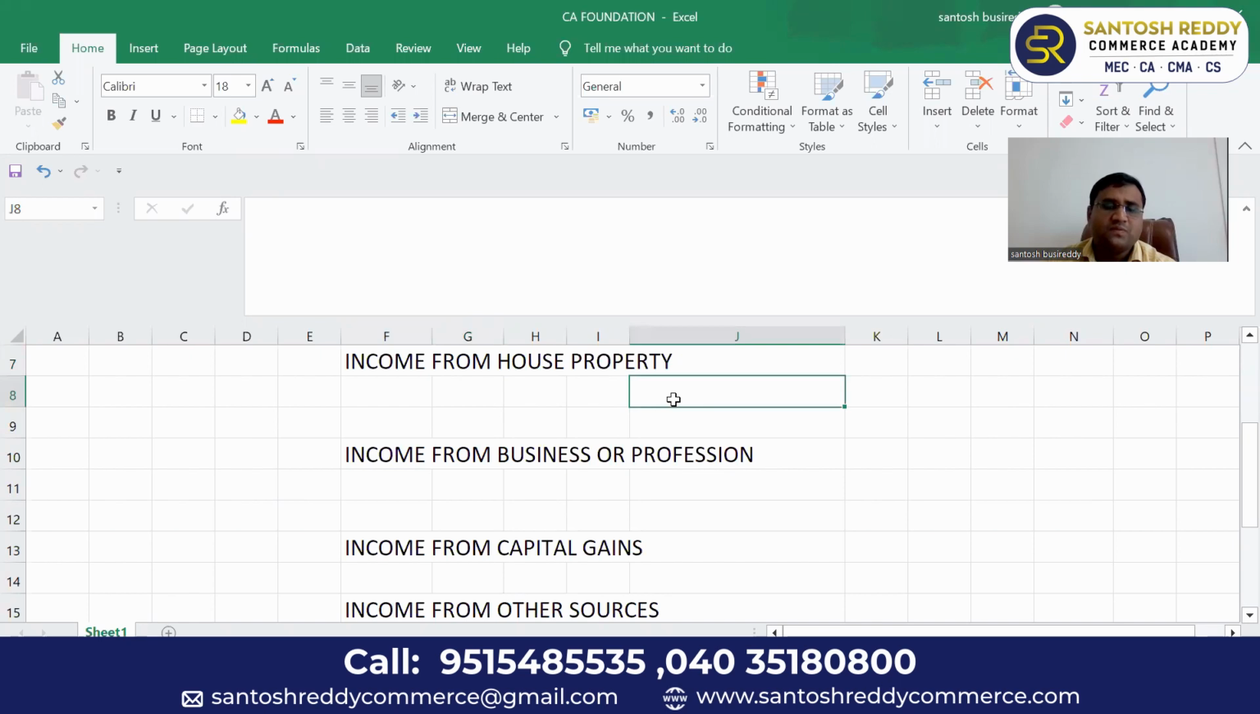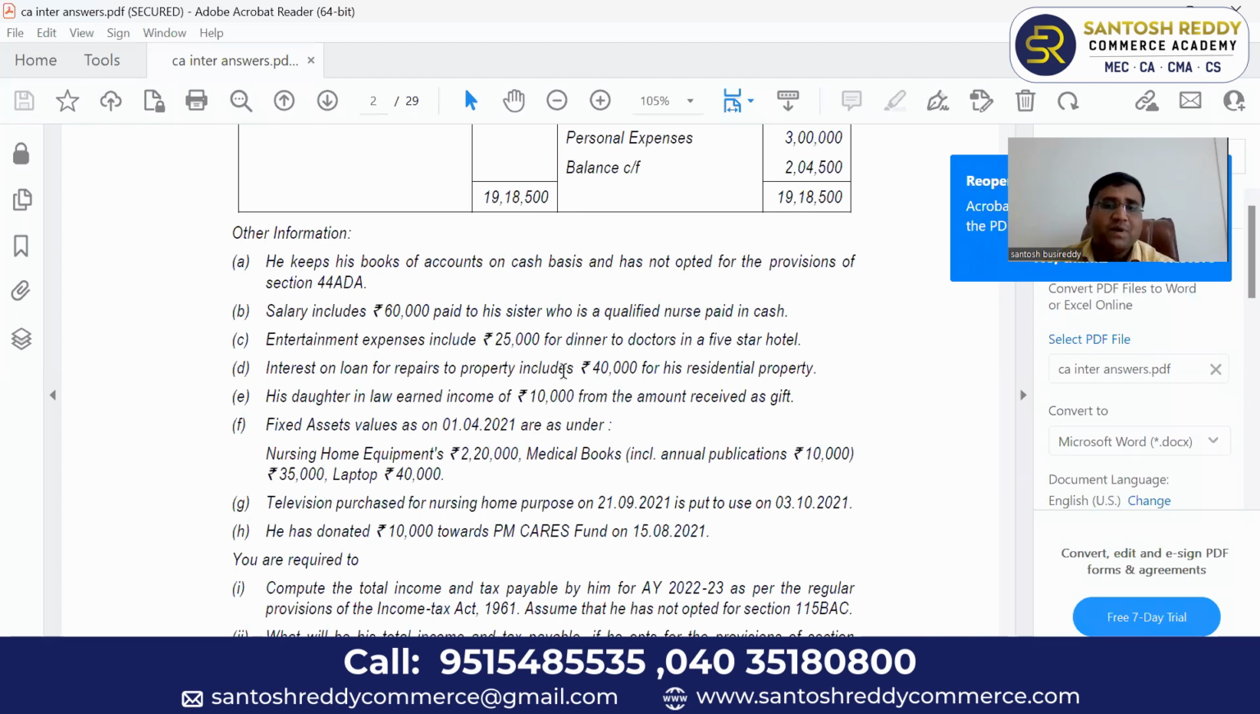So rent received 0 minus interest on home loan for repairs. Maximum 30,000 only you can claim. Here students will make a mistake. What is the mistake students will make? Normally they will take 2 lakhs as regular practice. Interest on home loan is allowed up to 2 lakhs, but that is not for construction purpose or purchase purpose. It is for the purpose of repairs. For repair purpose, only 30,000 is allowed.